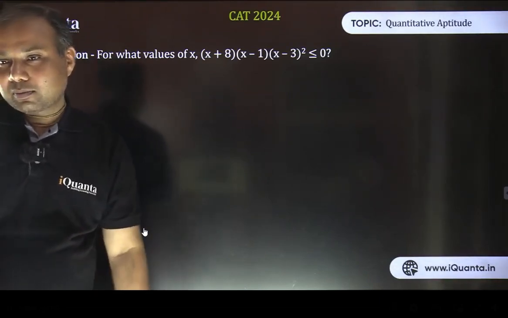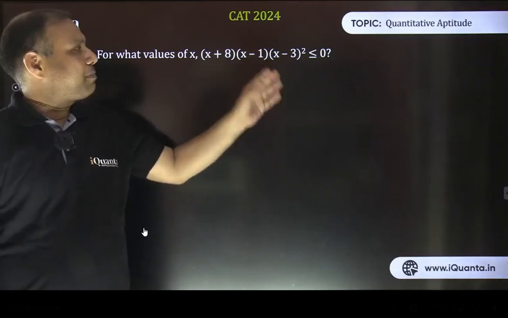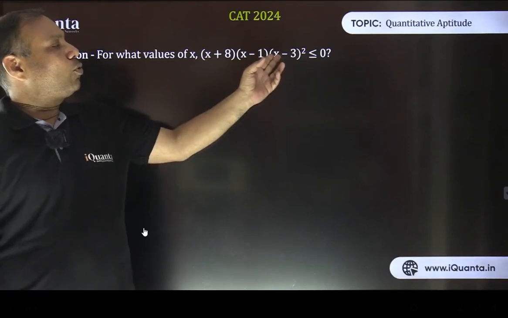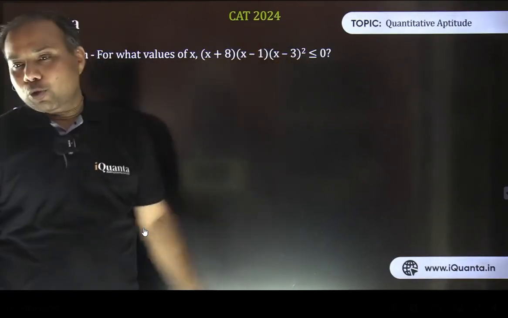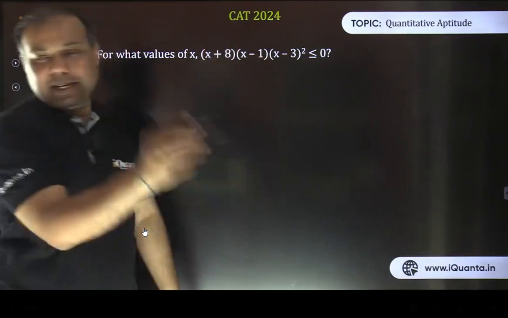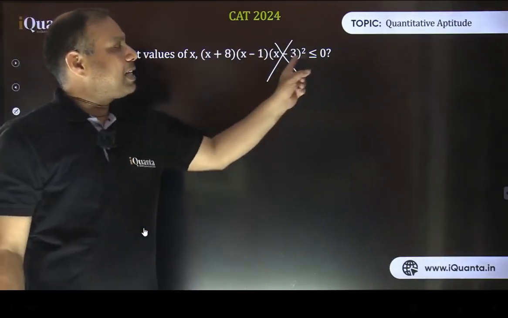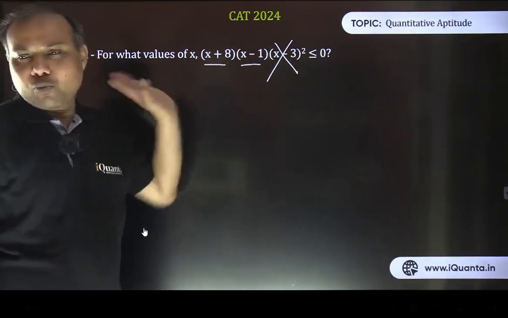No. See, if I take x to be 3, it's possible, right? Because it will become 0, no problem. If I take x to be more than 3, because it is a square number, it is always going to be positive. If I take x to be less than 3, then also it is not going to make any change. So basically, 3 is not a critical point here. The value which you are looking for, less than or equal to 0, only depends on these two. ठीक है ना? So 3 has no particular role here.